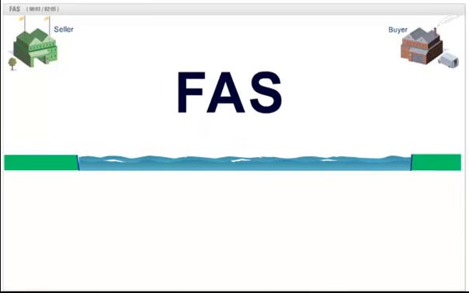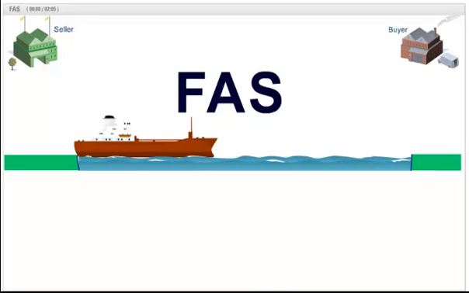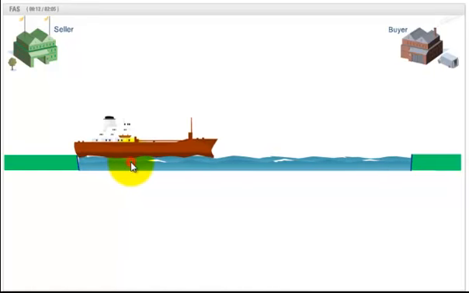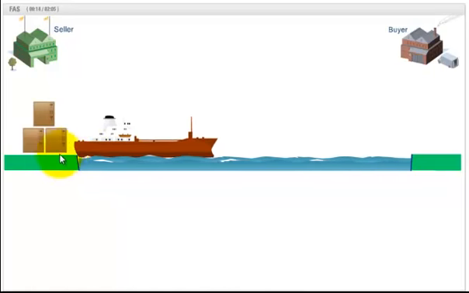Free alongside ship, FAS, is one of the Incoterms rules used only for sea and inland waterway transport. Under FAS, delivery occurs when the seller places the goods alongside the vessel nominated by the buyer at the named port of shipment, or procures the goods already so delivered for shipment to the agreed destination.